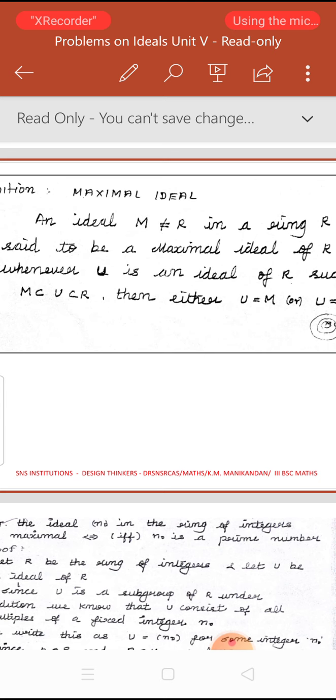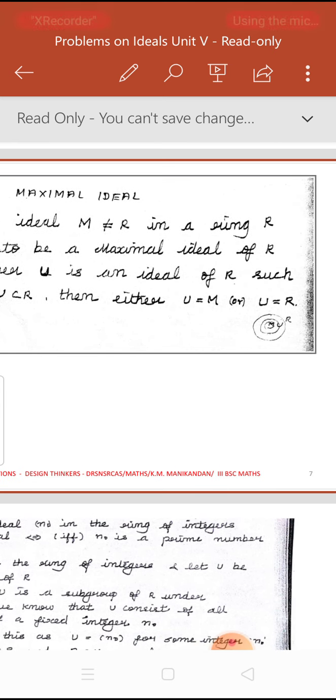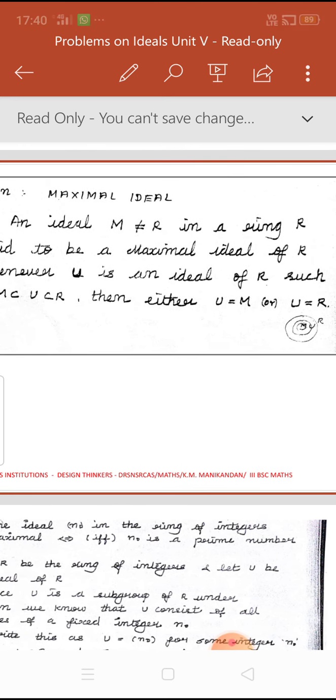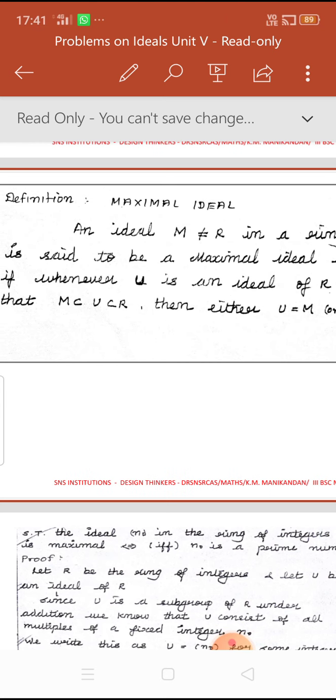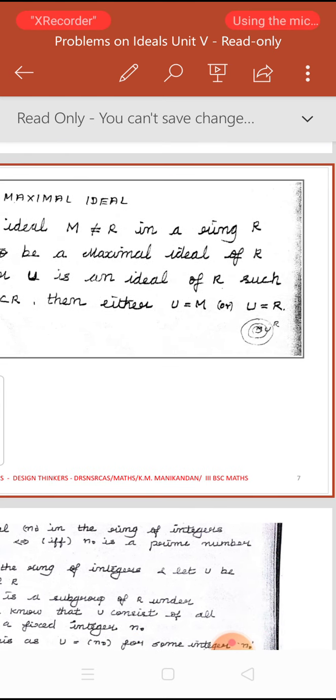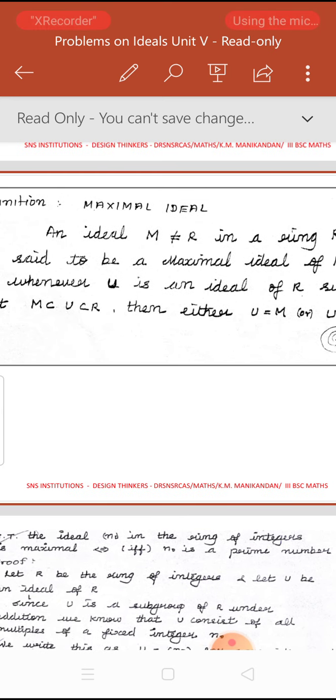So the main idea here is that an ideal M is said to be a maximal ideal of R if and only if the following holds. R is the superset, and inside that R you take an ideal M. Between M and R, if you identify another ideal U, then that U must coincide with M or U must coincide with R. If that is so, then we say that M is a maximal ideal of R.